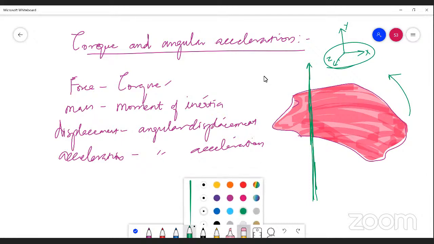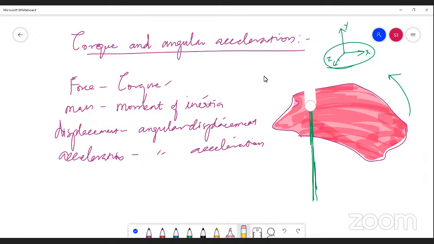Let me rub it off and explain very clearly once again. So this is the x, y, z axis. In this x-z plane, the object is undergoing a circular motion about the axis y. So this is the vertical axis, the fixed axis.